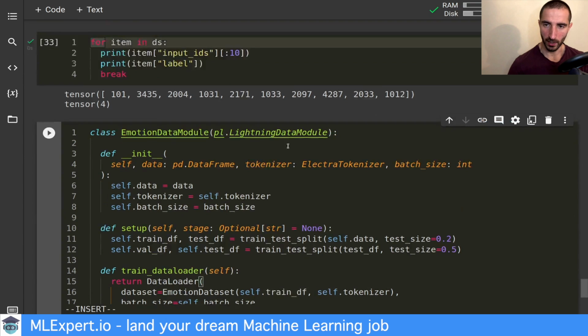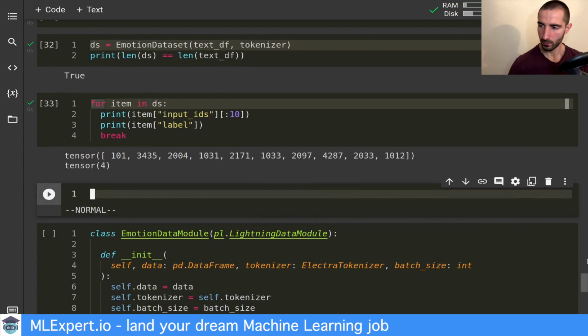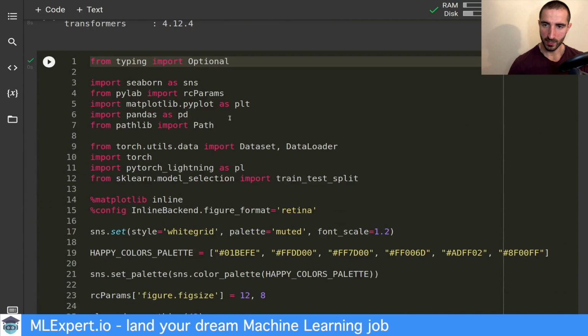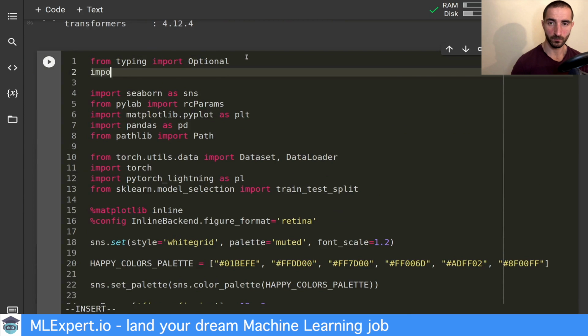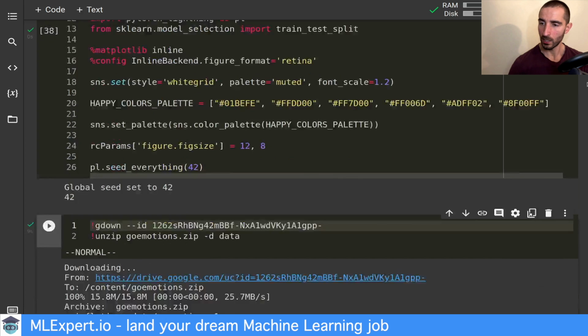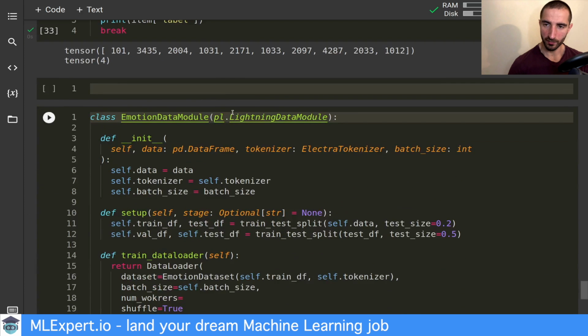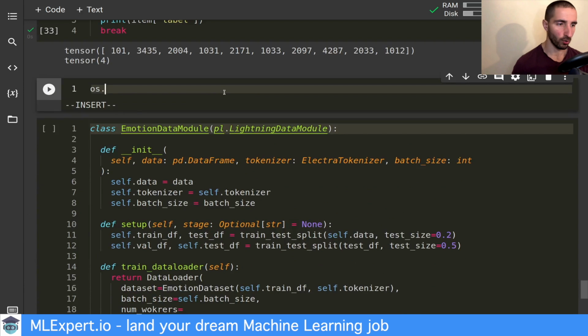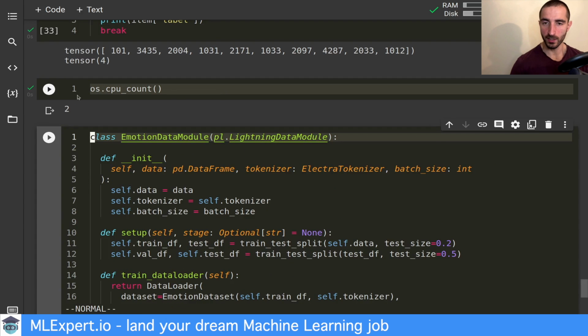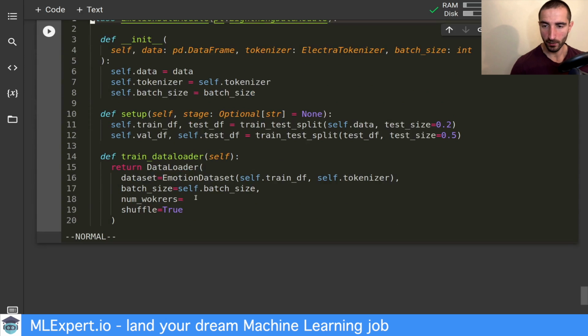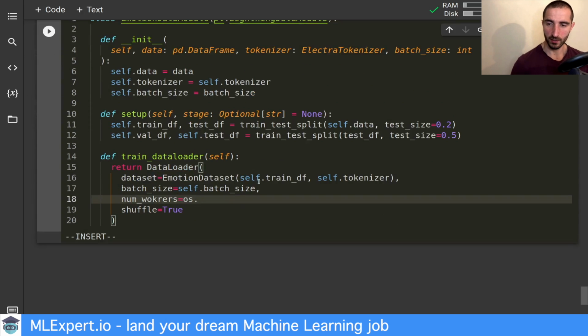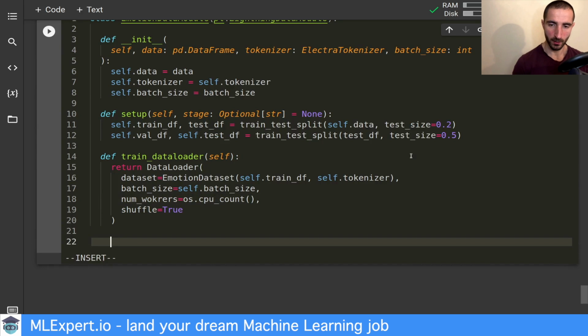But to do that, I need to import the OS module. And to get the number of CPUs, I just need to call os.cpu_count. And this might be different on your machine, but on Google Colab we have 2 CPUs or 2 cores, more likely. So os.cpu_count should give us this.